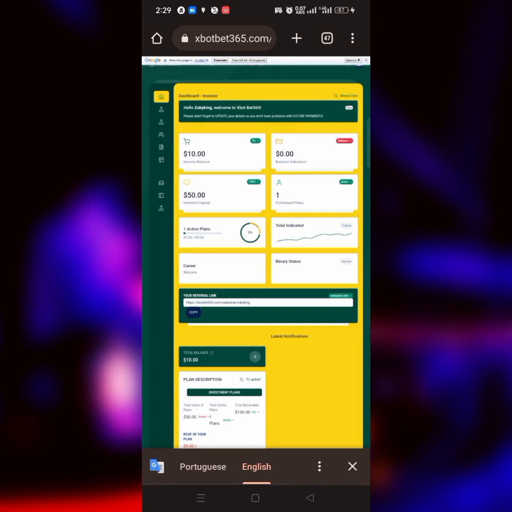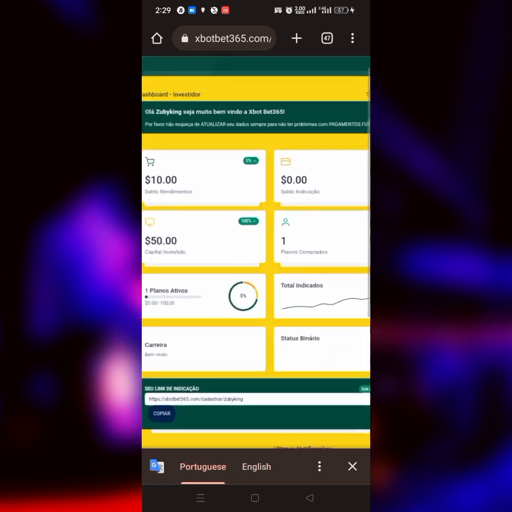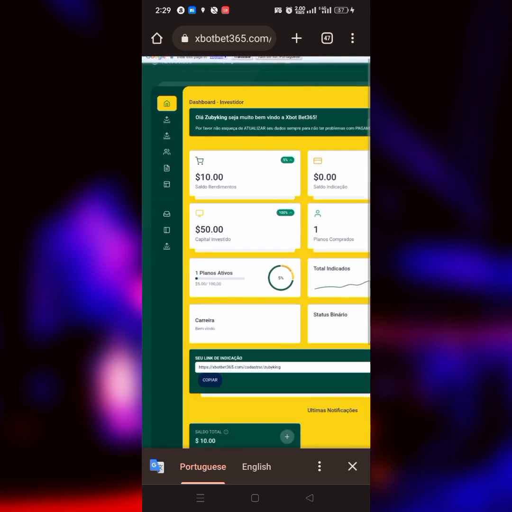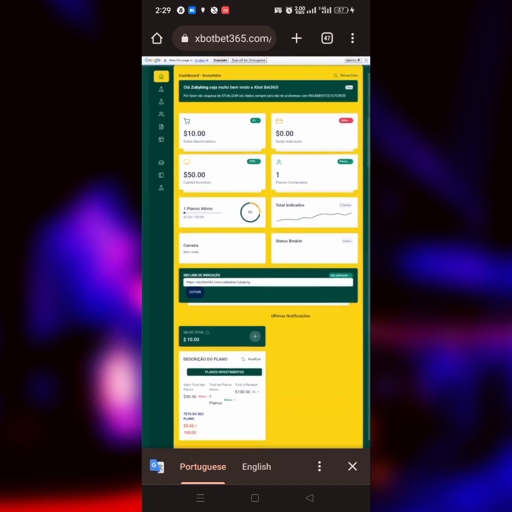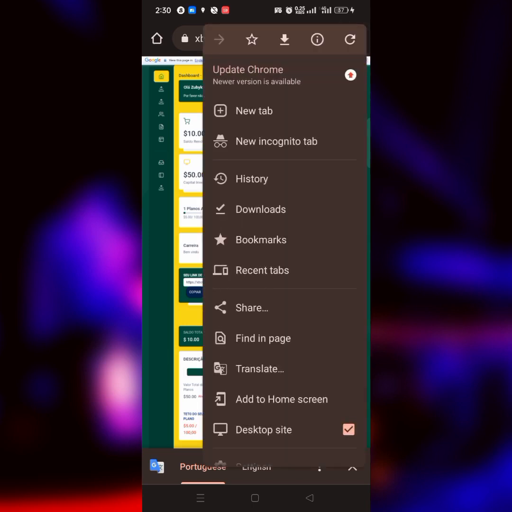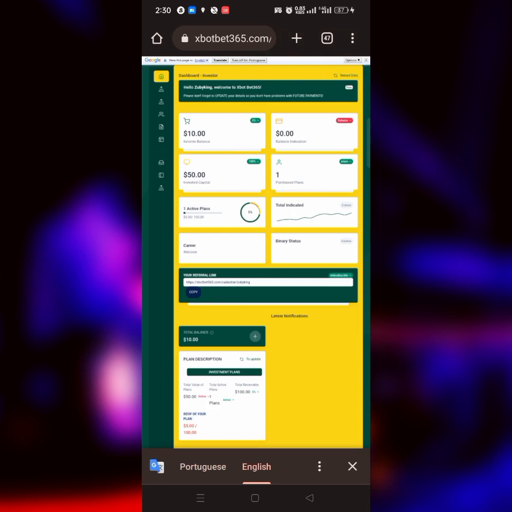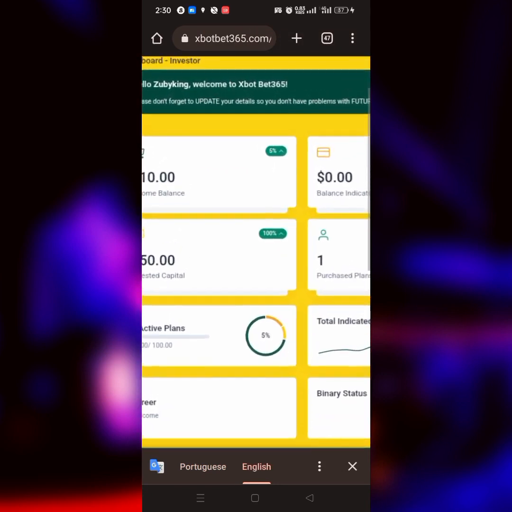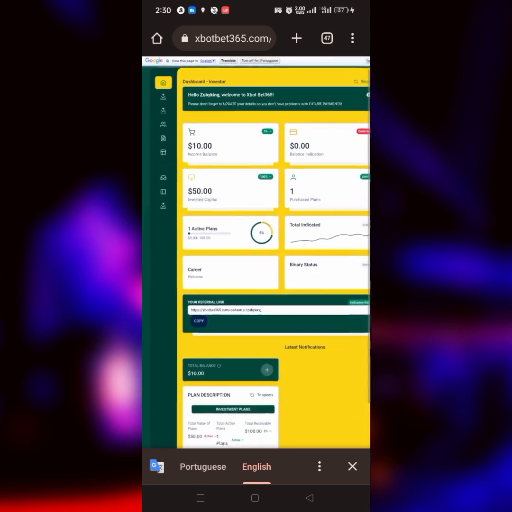In today's video, it's one kind of different update, because first of all, you should know that this particular update is from Brazil. It's a Brazilian website which I have been screening all this while. As you can see there, the native language of the platform is not English. So what you have to do is first click on the three dotted line on your browser, depending on the browser you are using, and make sure that you translate it to English so that you will be seeing and understanding whatever is written on the platform. So that is the first thing you have to do.